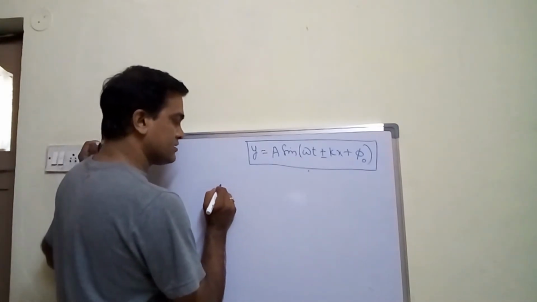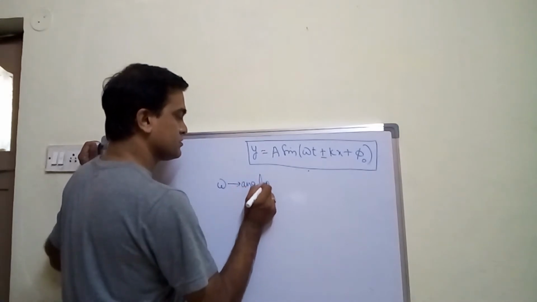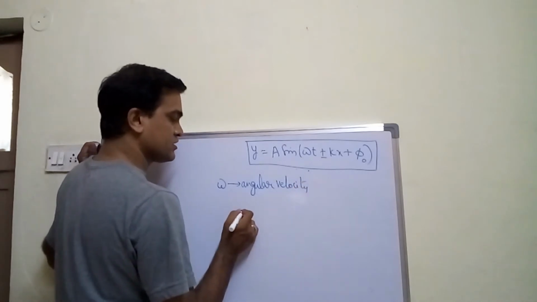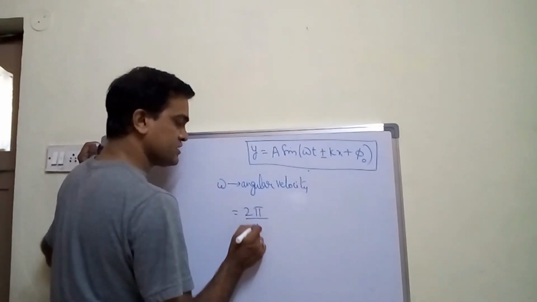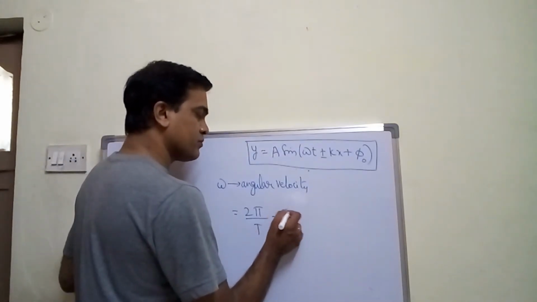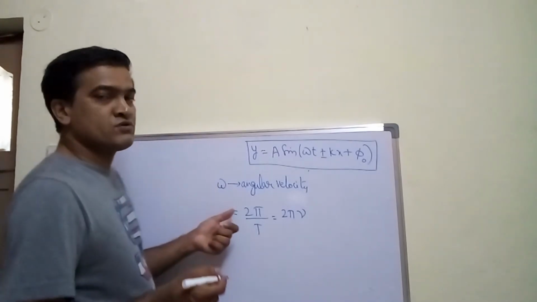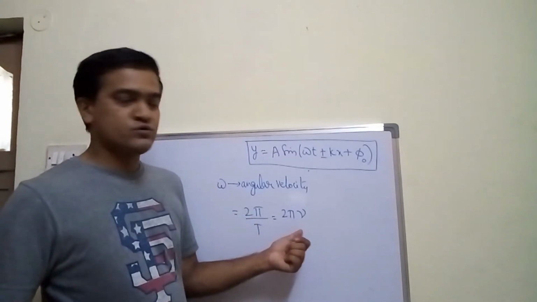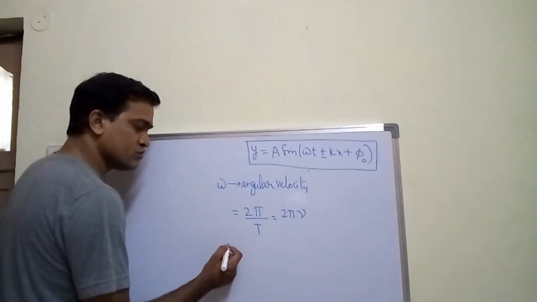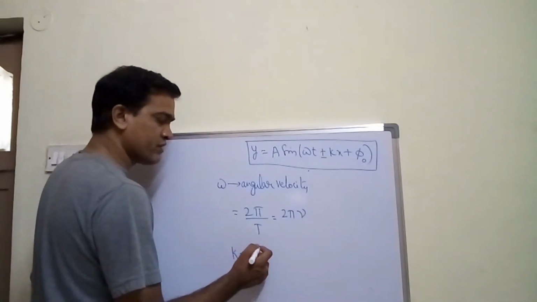See, omega is nothing but angular velocity, which is 2 pi by t in terms of time period. The same formula will be 2 pi nu in terms of frequency, right? So omega is equal to 2 pi upon t and 2 pi nu, where t is time period and nu is the frequency.